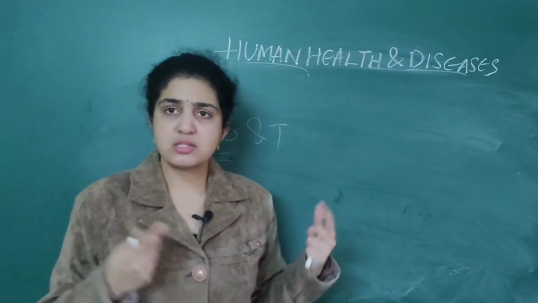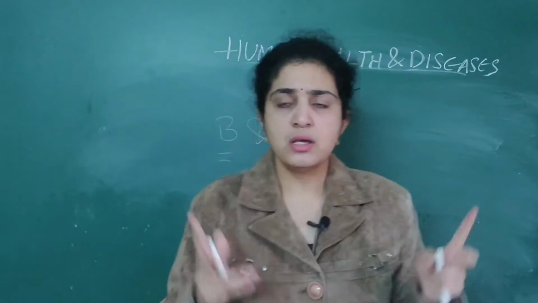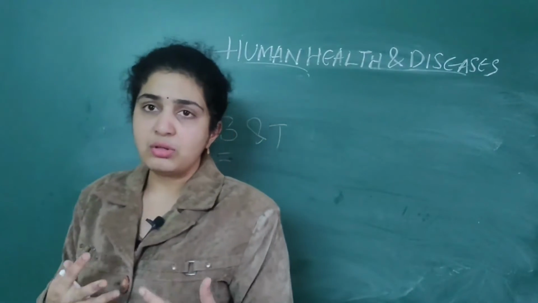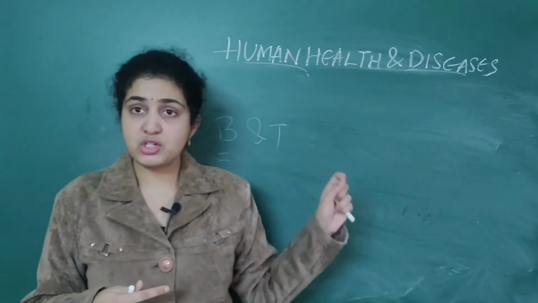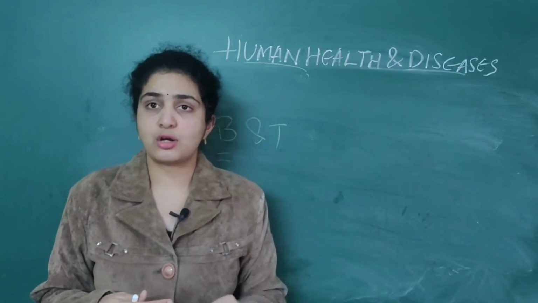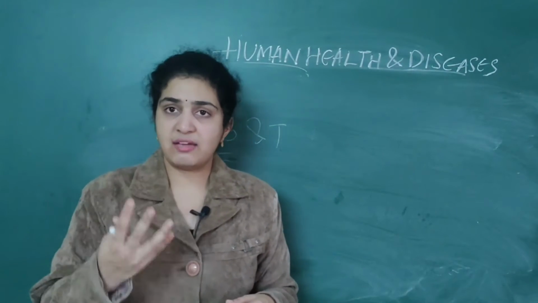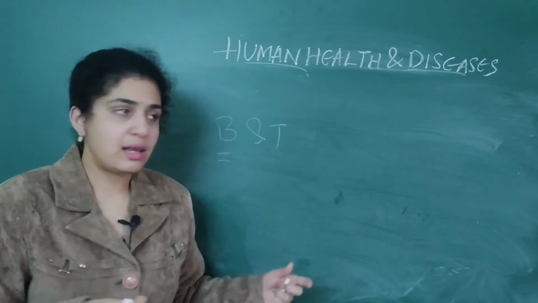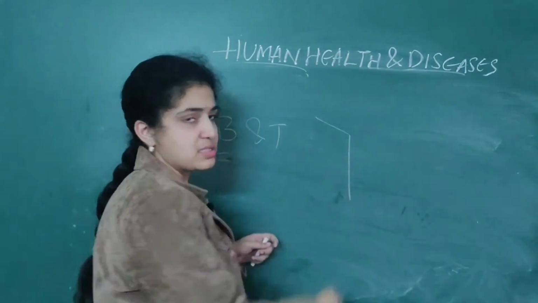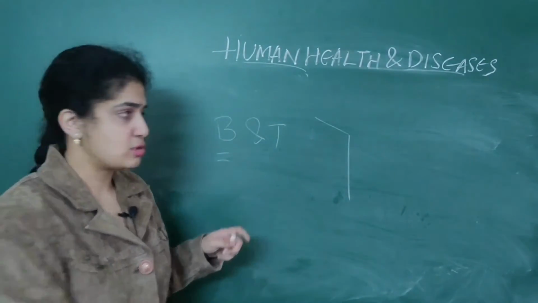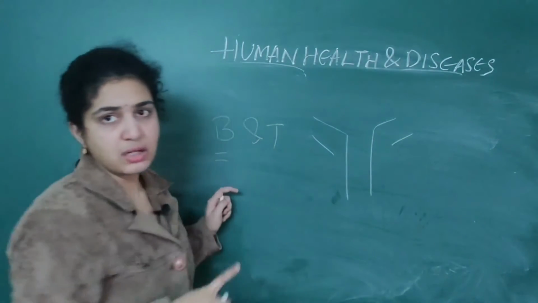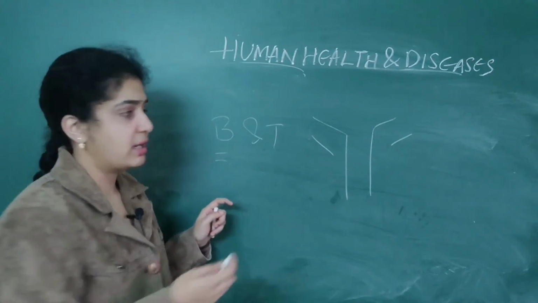Then later, we have seen the structure of an antibody. Simple to remember: two heavy chains, two light chains. They will ask in NEET whether heavy chains are longer or light chains are longer. Simple question. Heavy means you can remember it as the heavy one. The bigger ones are heavy ones, so they are the lengthy. Nowadays in NEET they are also asking diagrams. They'll ask you to identify which is the light chain and which is the heavy chain.